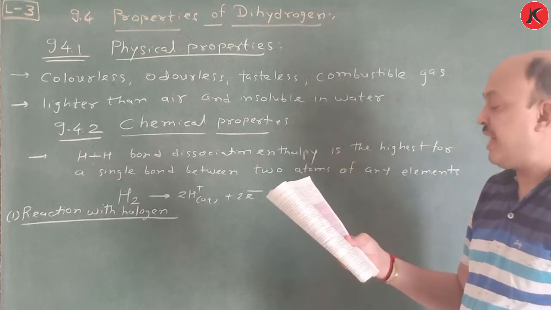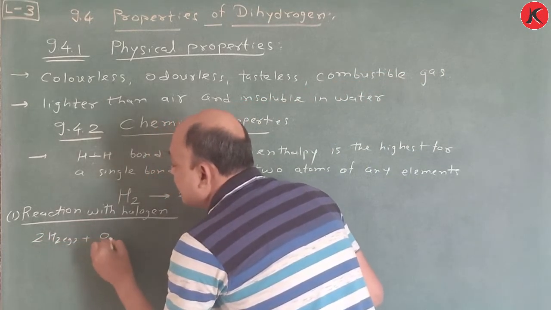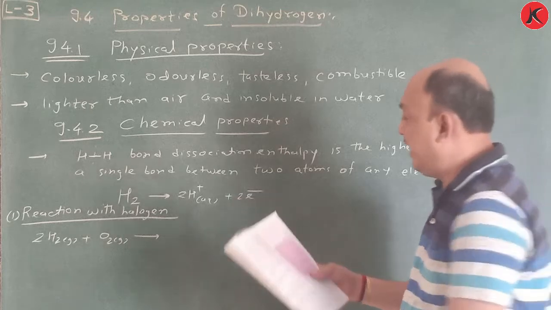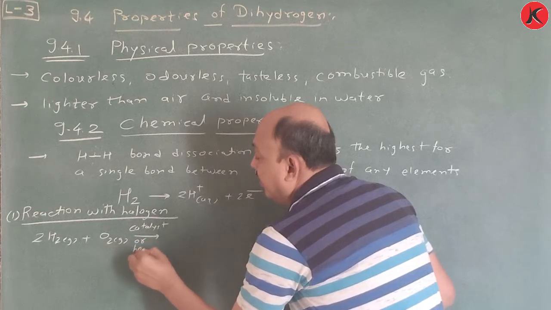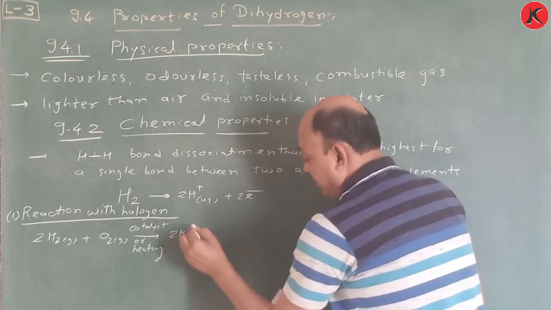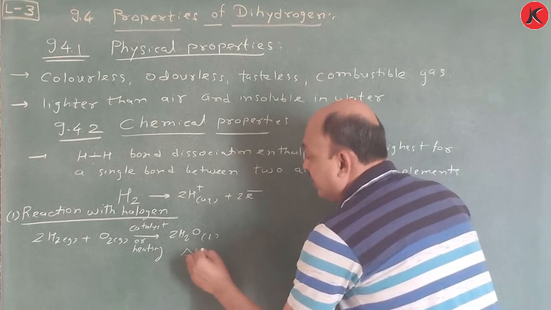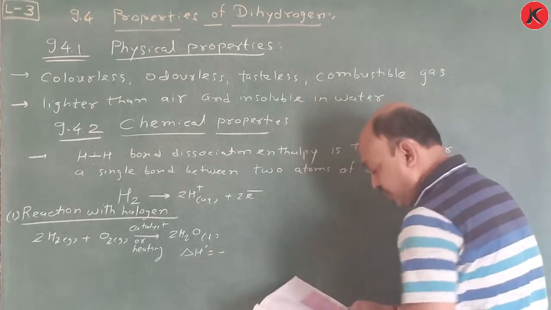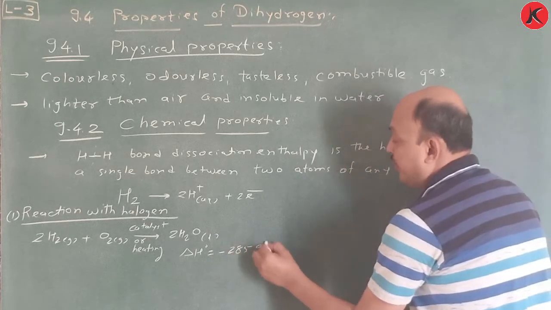So first is reaction with dioxygen. 2H2 gas plus O2 gas, with catalyst or heating, gives 2H2O liquid, and the standard enthalpy change of formation, delta H0, is minus 285.9 kilojoule per mole.